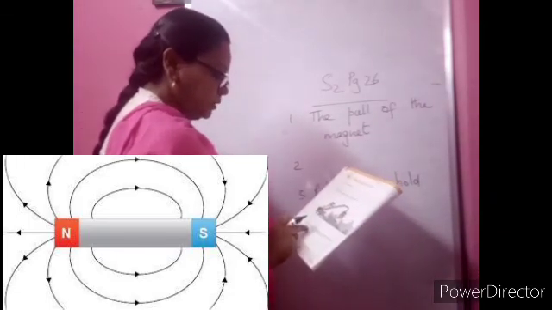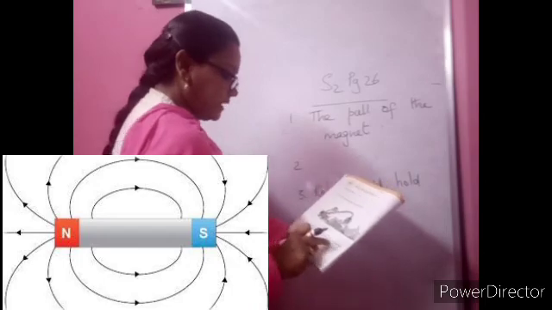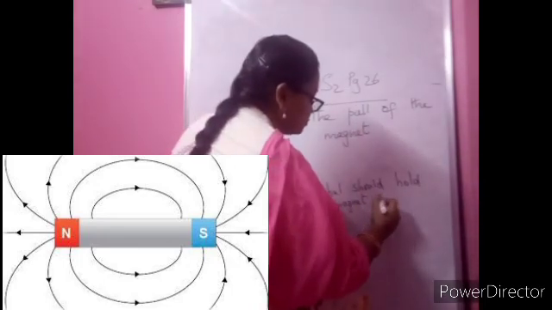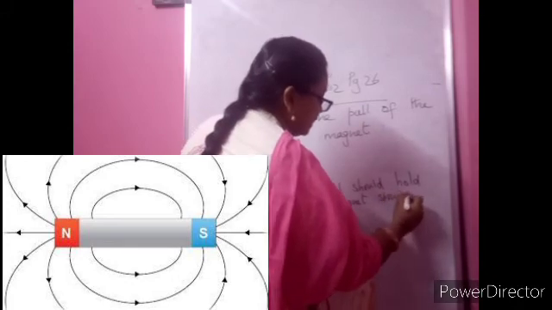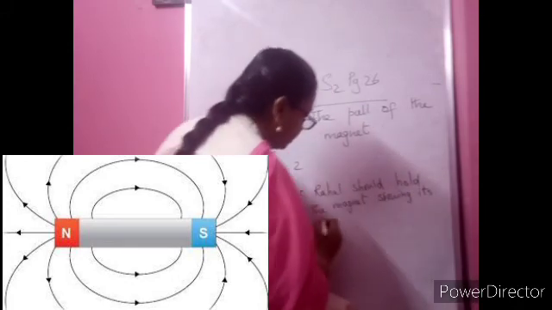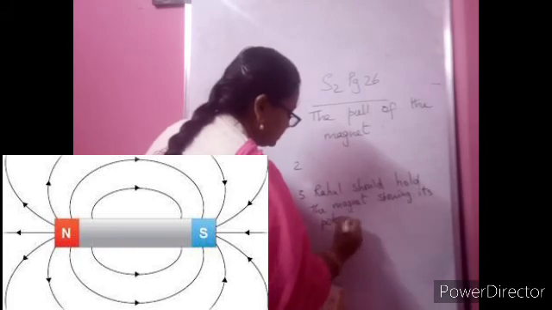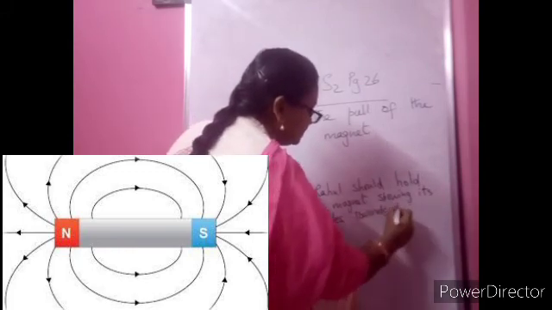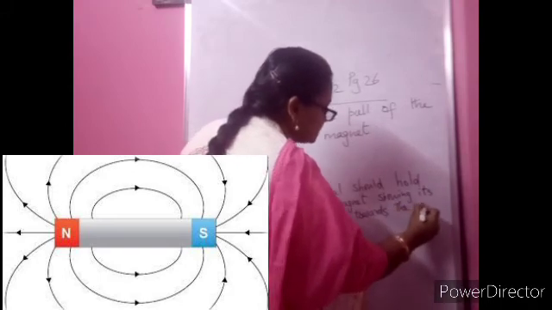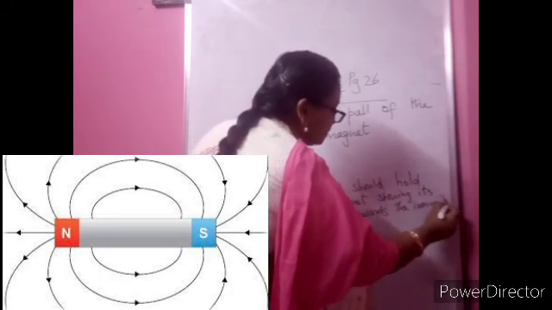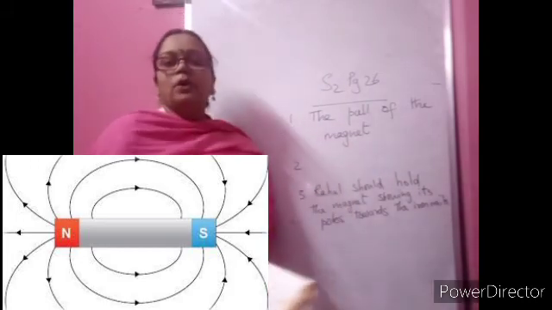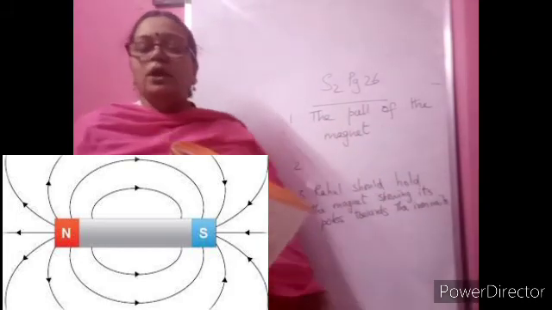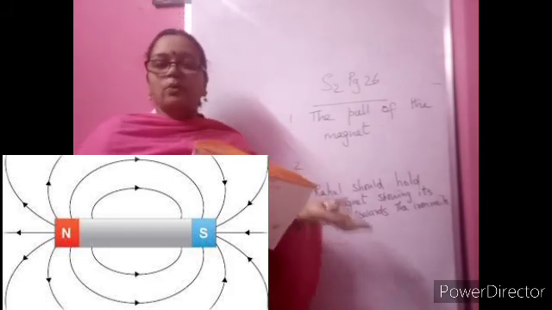How should he hold the magnet so that he can pull the maximum iron nails? I already told you. Rahul should hold the magnet showing its poles towards the iron nails, because poles have more magnetic force. You can write because poles have more, or edges. You don't know how to spell pole correctly. Edges have more magnetic force.